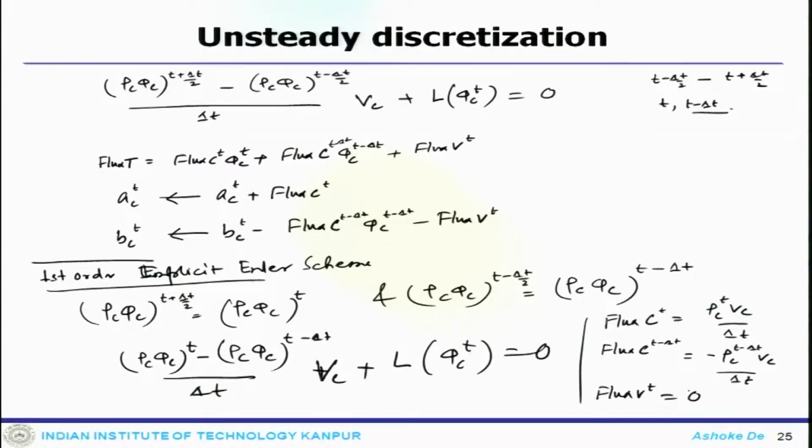So, this is a first order implicit Euler discretization,